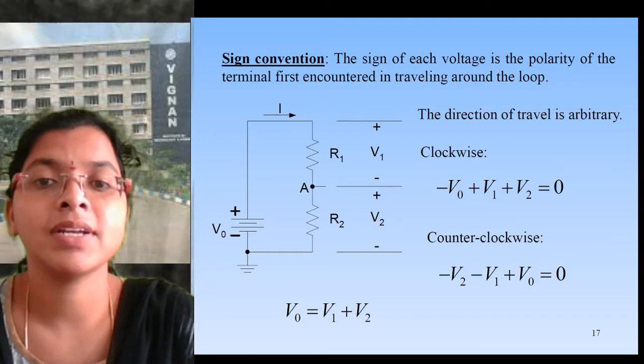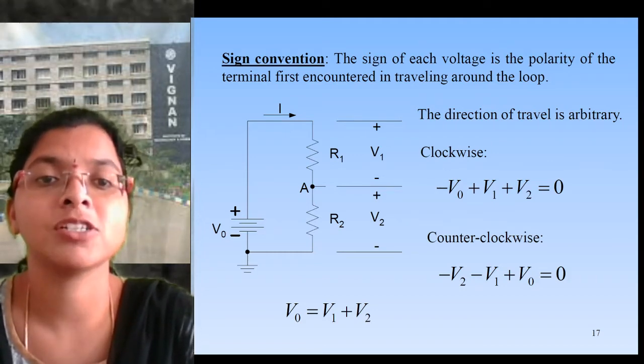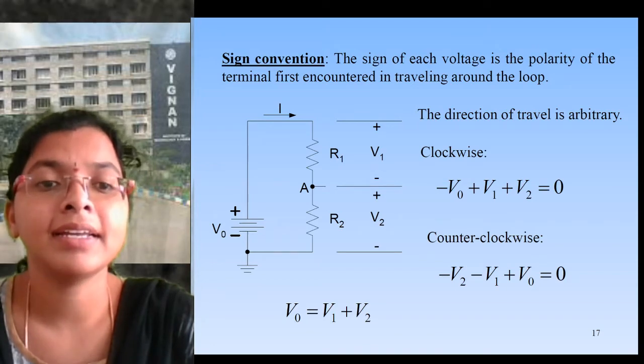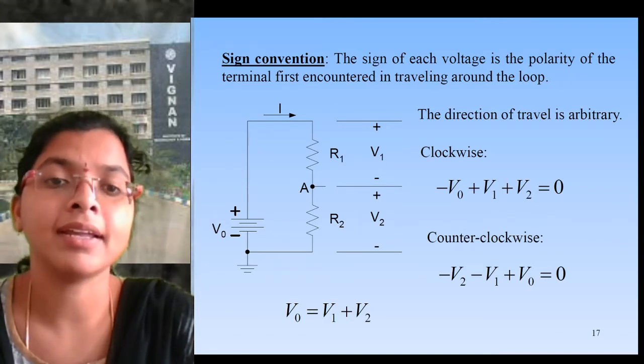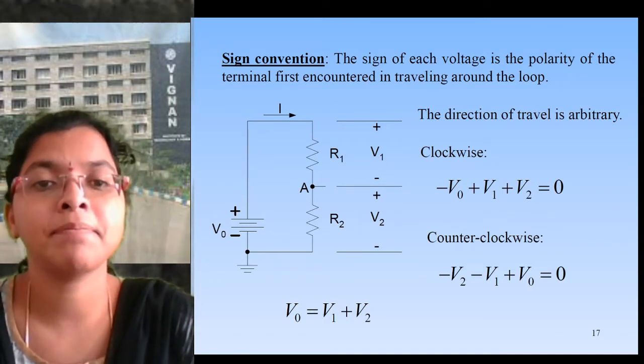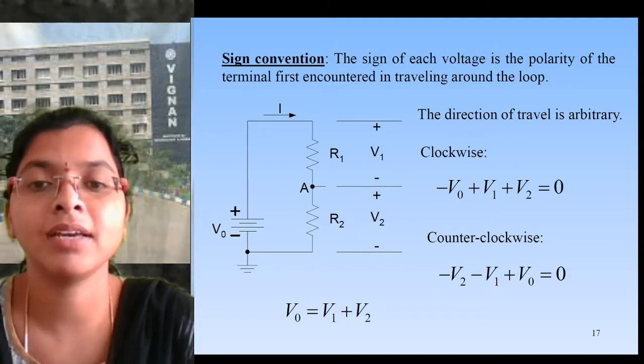Here the first one is the clockwise direction. If you consider the clockwise direction, and I is entering at the negative terminal of the source, you take it as a negative, then you take the passive element voltage values as positive.